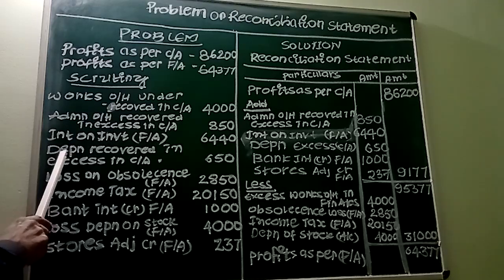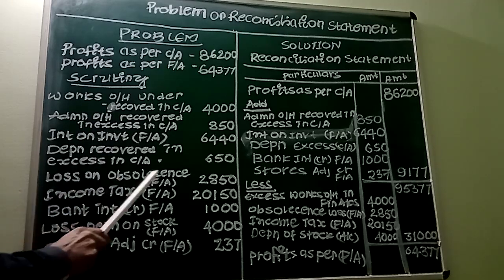See, next item is depreciation recovered excess in cost accounting, which means the depreciation charged less in financial accounting. Less depreciation means more profit in financial accounting, so this item has to be added.